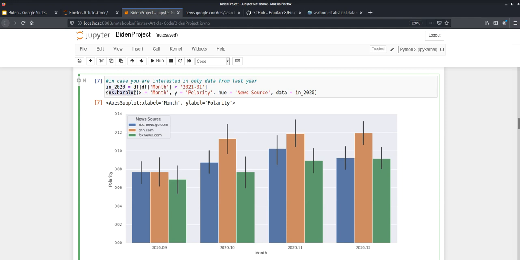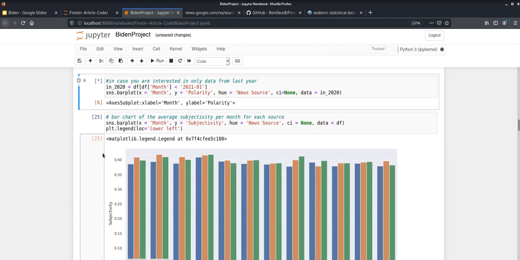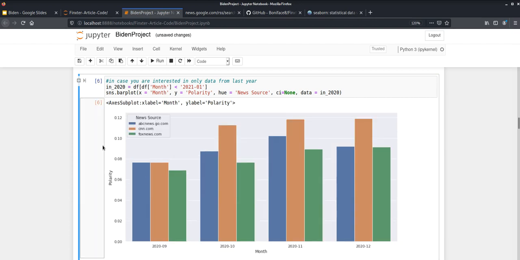And then if you want to make a bar plot from just those 4 months of last year, you just use sns.barplot with the same general arguments here. The only thing you have to change is the data. I left the confidence interval in just so you can see what it would look like if I included the confidence interval. If the confidence interval is set to none, your data would simply be a bunch of bars without any lines showing at all.